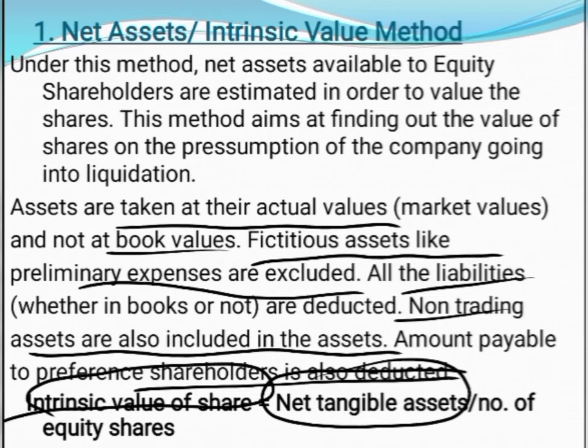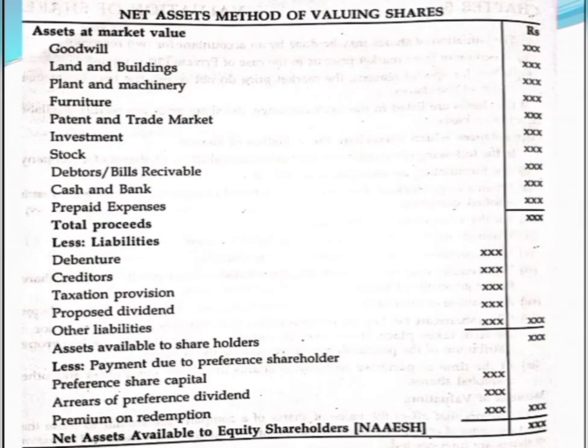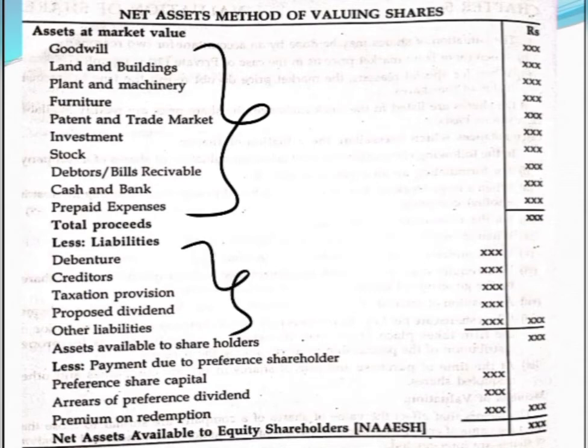So I will show you the format in which the net assets available to the equity shareholders have to be calculated. So this is the format. At the beginning, we write the assets at their market value. All these are realizable assets, including intangible assets, tangible assets, non-trading assets, and even prepaid expenses, which should also be included. From this total we deduct the liabilities, both short term and long term. Even if some liability is not included in the books, it should be considered.